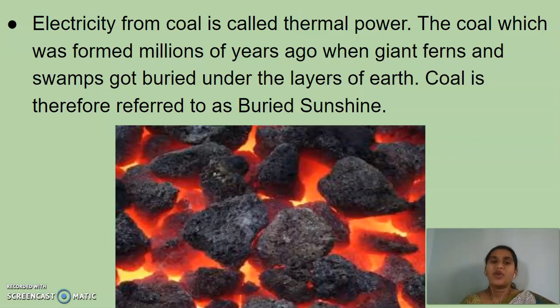So you understood what thermal power means, how coal has been formed, and what buried sunshine means.